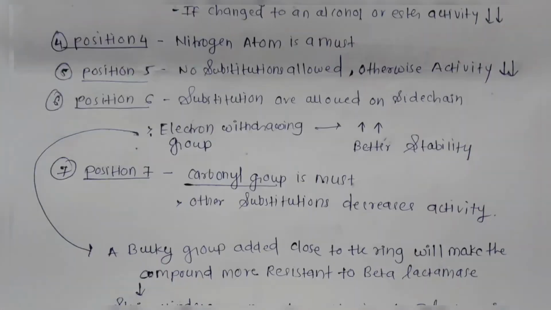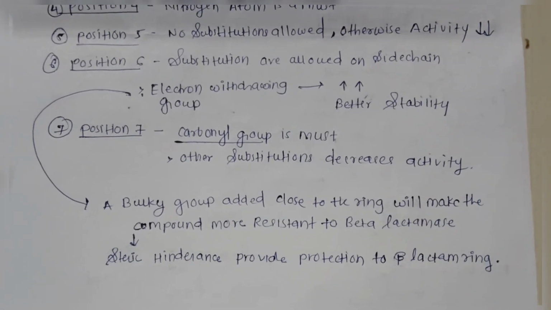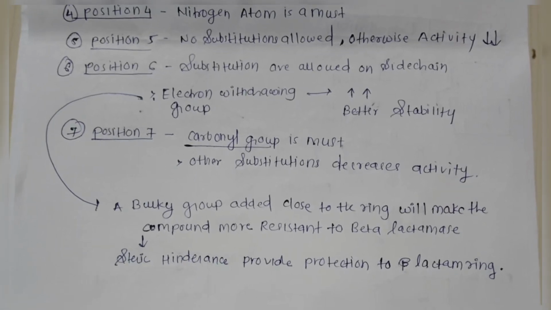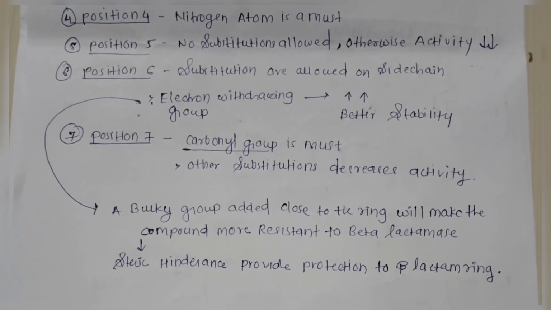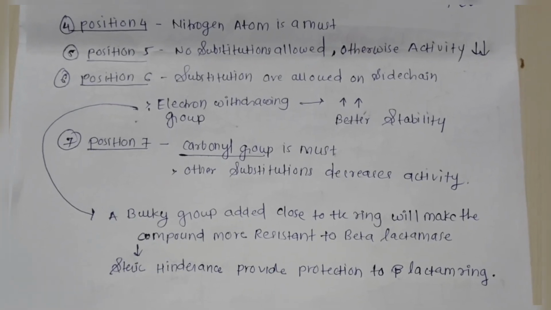Also on position number 6, if a bulky group is added close to the ring, it will make the compound more resistant to beta-lactamase. Steric hindrance provides protection to the beta-lactam.